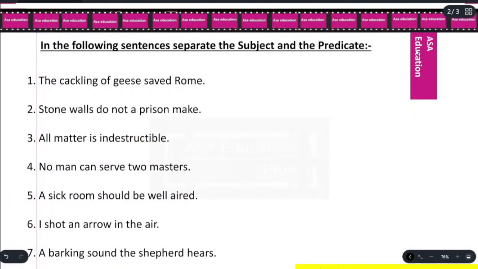In the following sentences, separate the subject and the predicate. अब आपको यहाँ पर subject और predicate को अलग अलग करके बताना है.